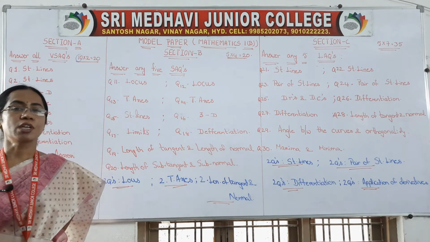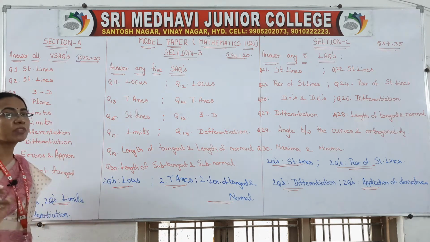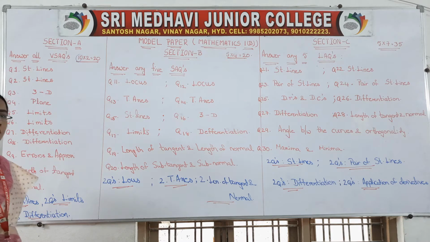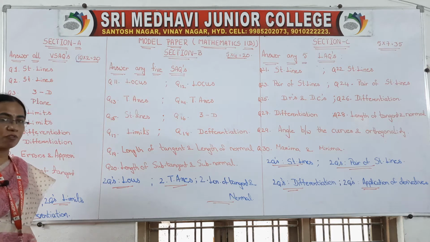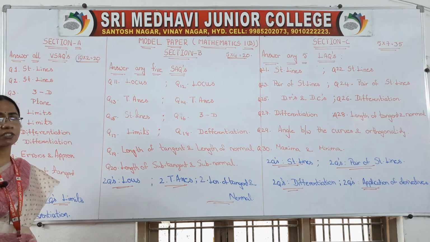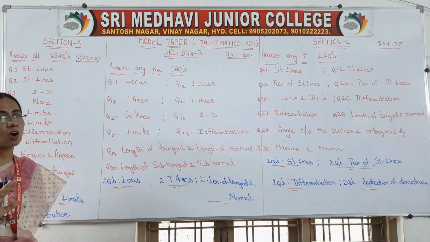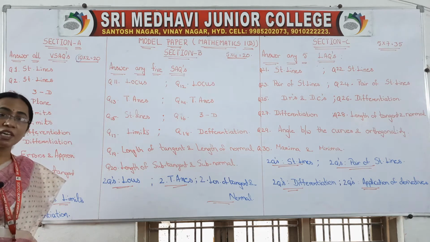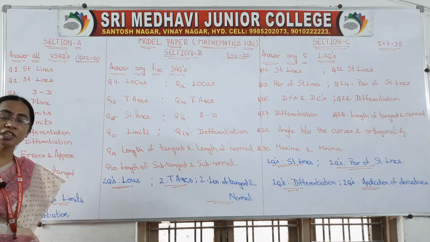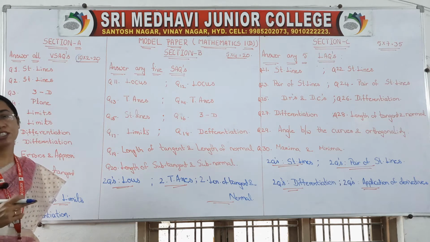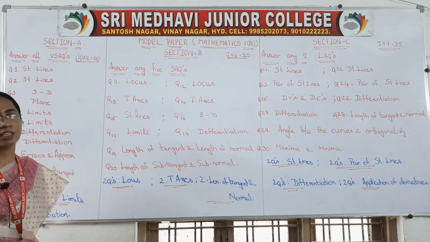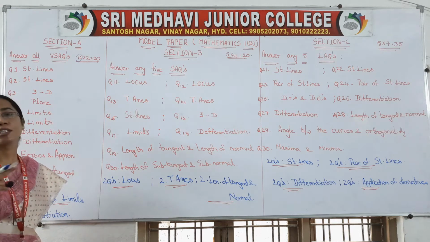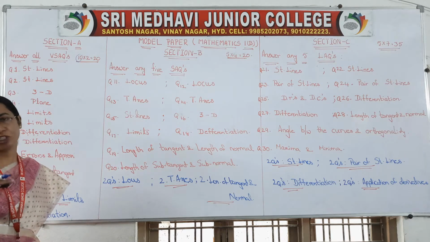Now come to the first section. In the first section you will have 10 very short answers, no choice, you have to answer all 10. In section B and section C we have a lot of choice, but in section A we don't have the choice. Be careful with these section A questions.